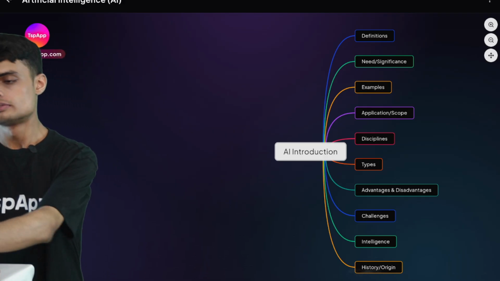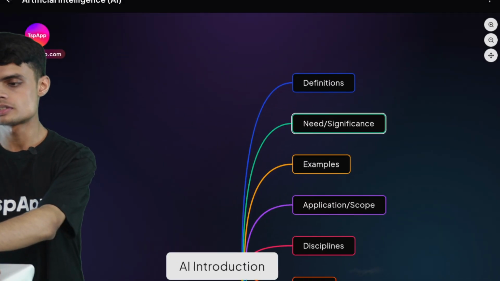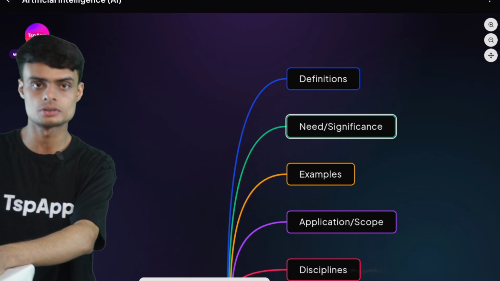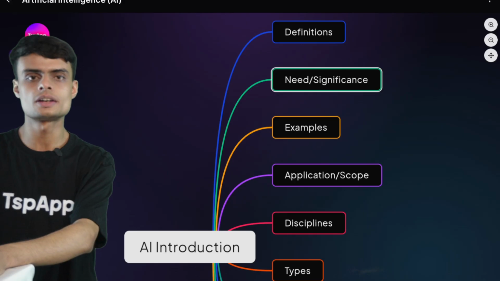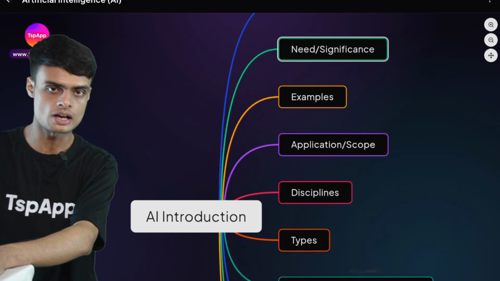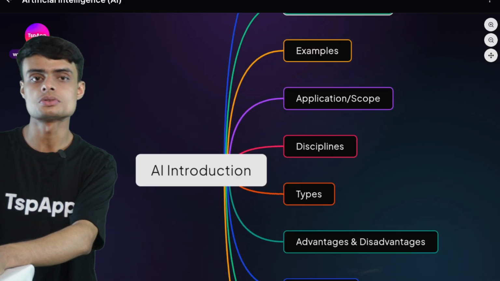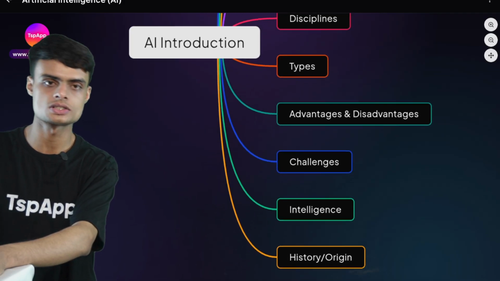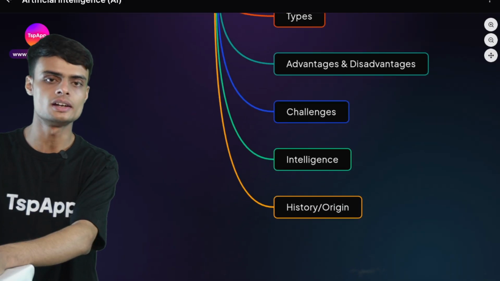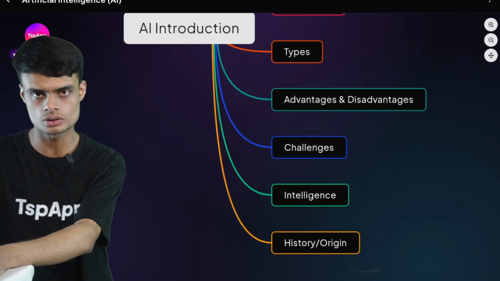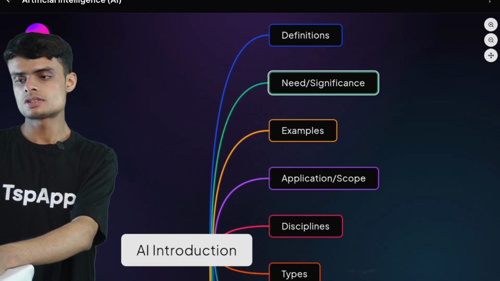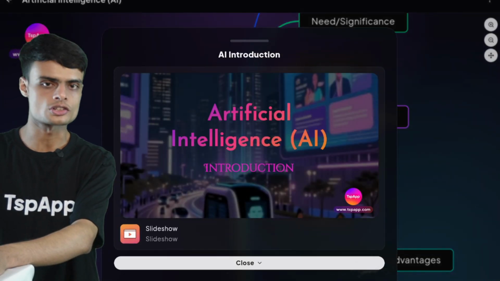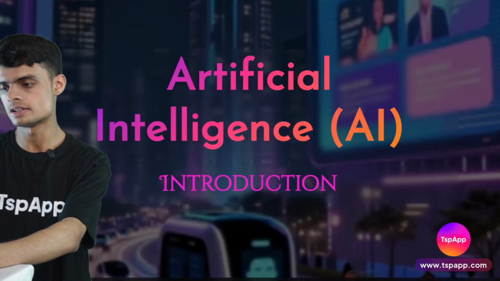The topics include, you can see here, definition of AI, the different definitions given by the organizations, need or significance of AI, the different examples of AI, application or scope of AI, disciplines of AI, types of AI, advantages and disadvantages, challenges, intelligence, and at last history of AI. All these topics we will study in detail, but first we will start with AI introduction. Okay, artificial intelligence. Let's start.